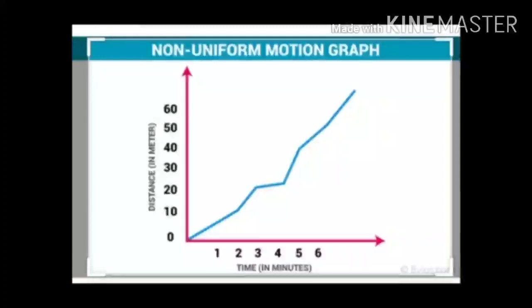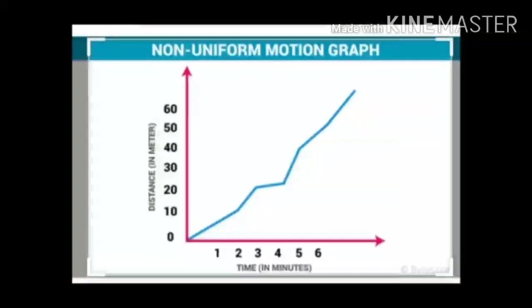Suppose a ball covers 1 meter distance in 1 second, and then it covers 3 meter in 2 seconds. The interval is very unusual, so in this case we will say this is non-uniform motion.